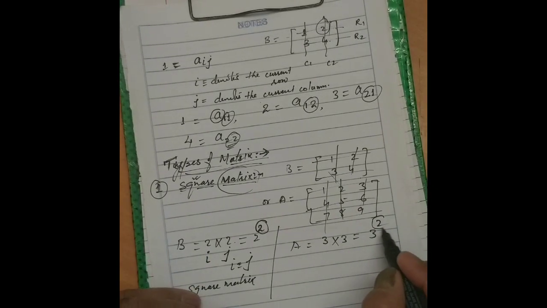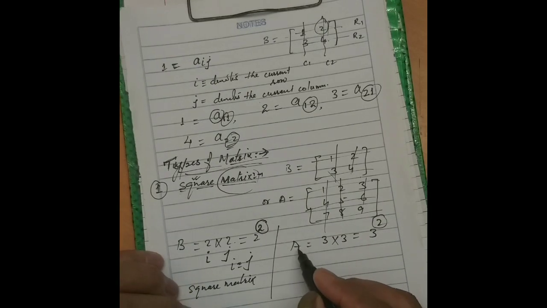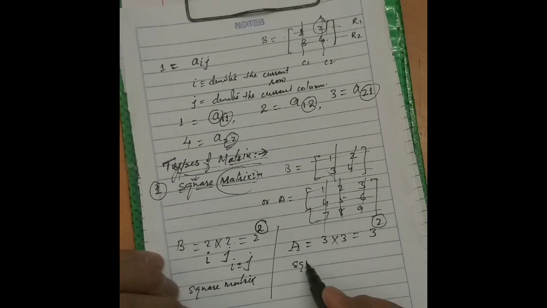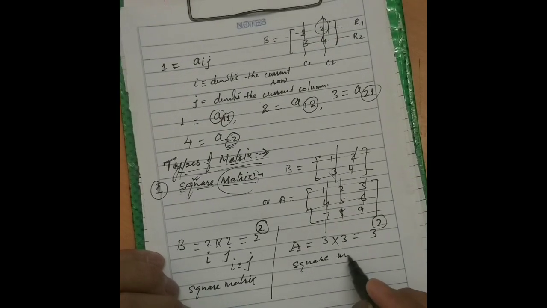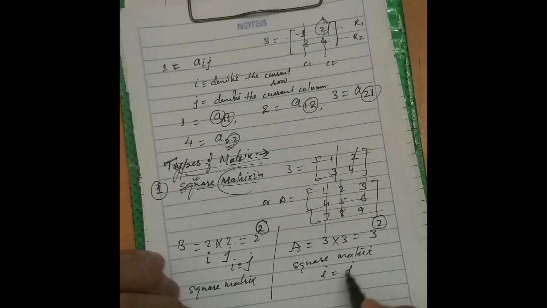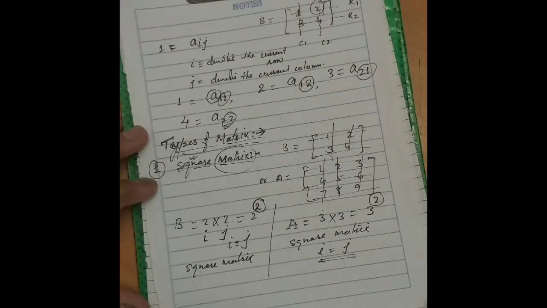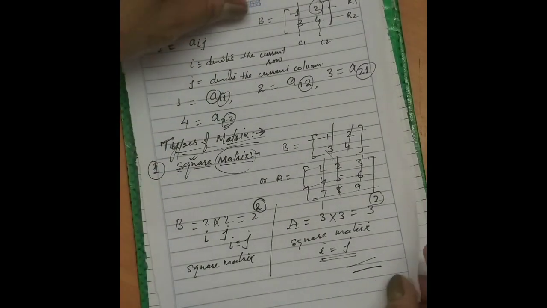So whenever you use this particular word square, it means this matrix is a square matrix, that is, the number of rows equals the number of columns. Such matrices are called square matrices. I hope it is clear now.